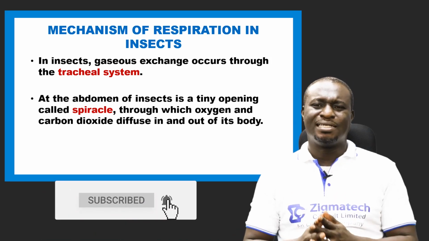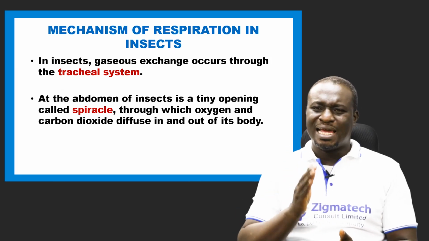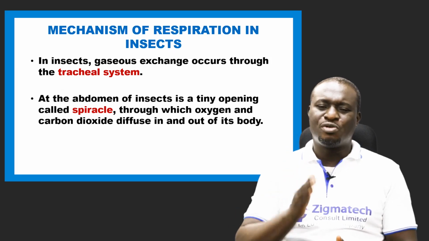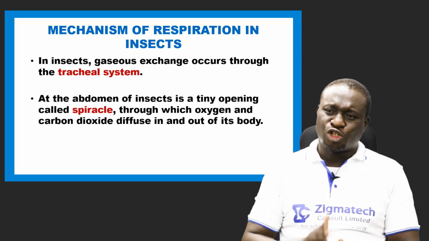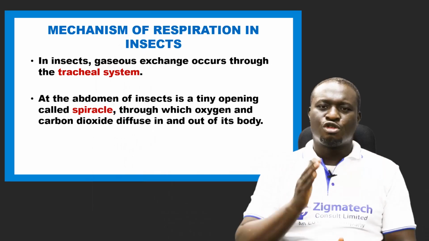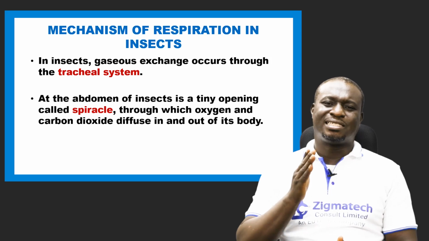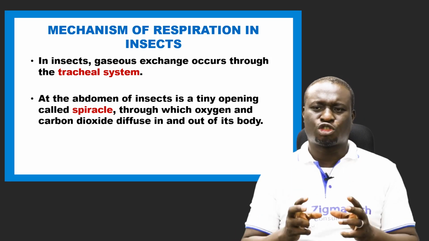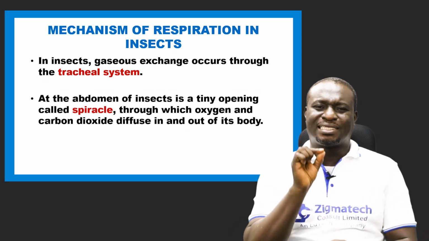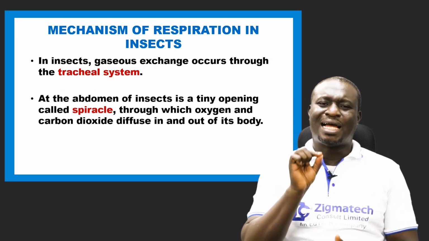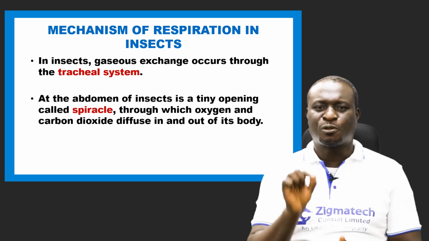Now, coming to the insecta, a class in arthropods, their respiratory organ is the tracheal system. Gaseous exchange occurs through the tracheal system. If you look at the structure of the insect, at the abdomen there is a tiny opening, which we call the spiracle.